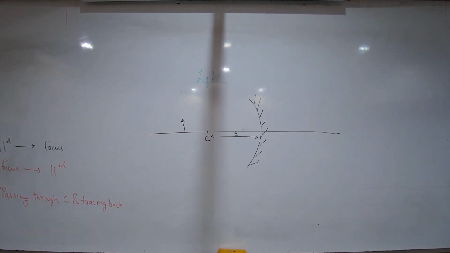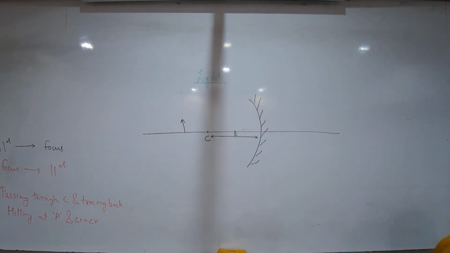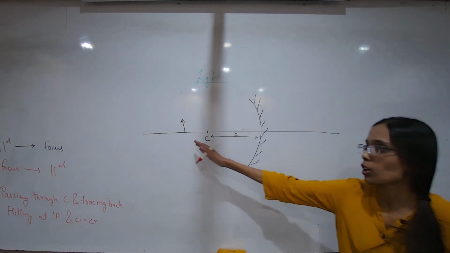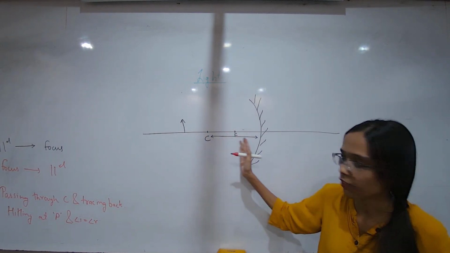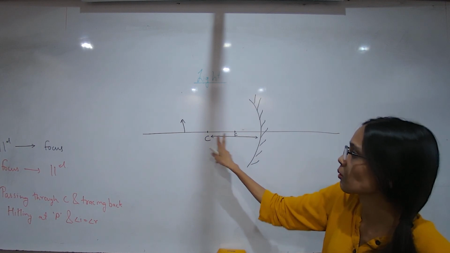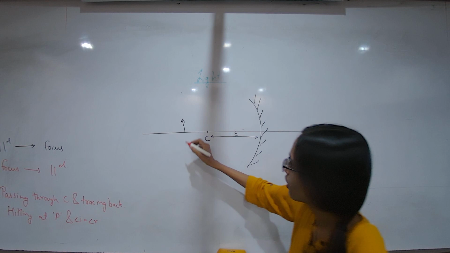What was the 4th one? Hitting at P and angle I is equal to angle R. So what you have to do is draw some object beyond C. If your drawing is 2 centimeter, 4 centimeter, you can put this at 5, anywhere after 4 centimeter.